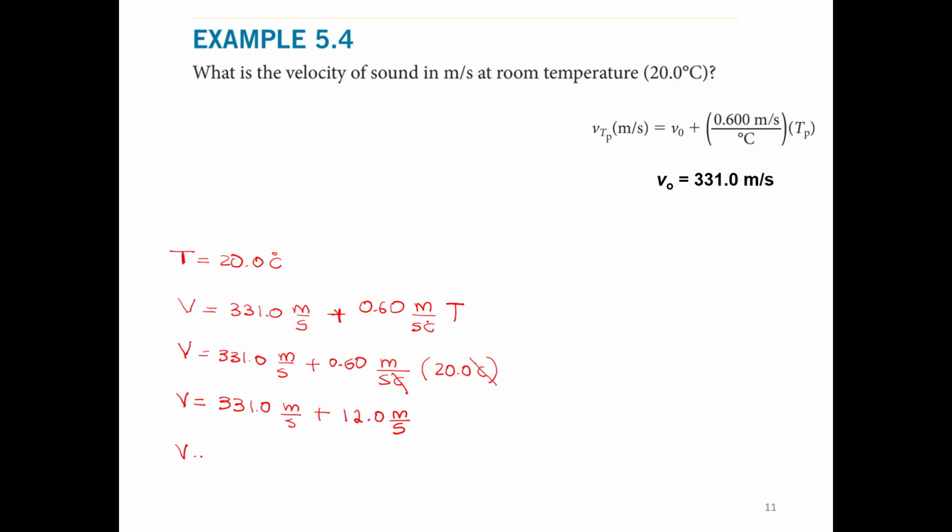And we add these numbers together, and then we will have 343 meters per second. And the velocity of the sound at 20 degrees Celsius is 343 meters per second.